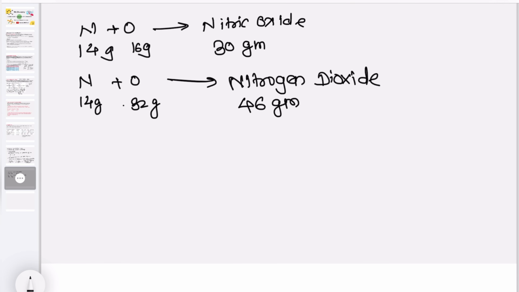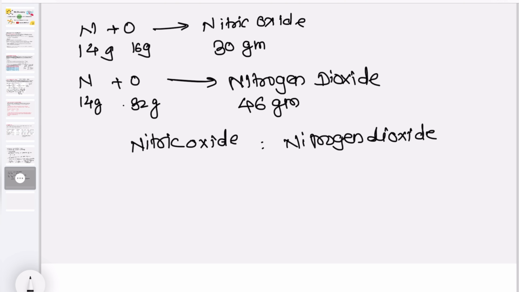That means here the proportion of oxygen in nitric oxide to nitrogen dioxide is 16 to 32. That means 1 is to 2. Okay, this is the second example for the law of multiple proportion.